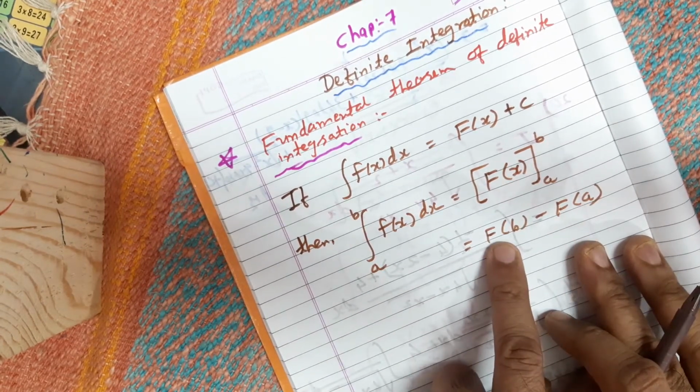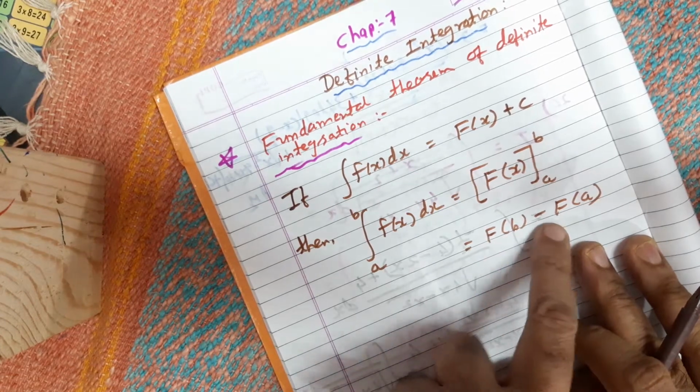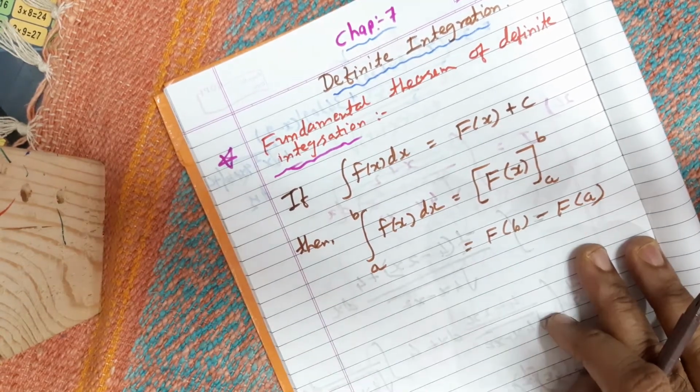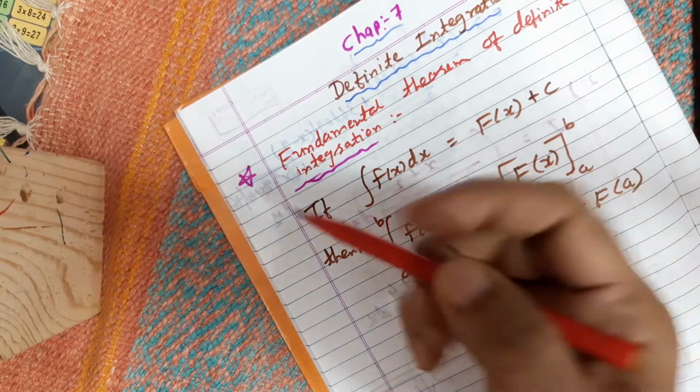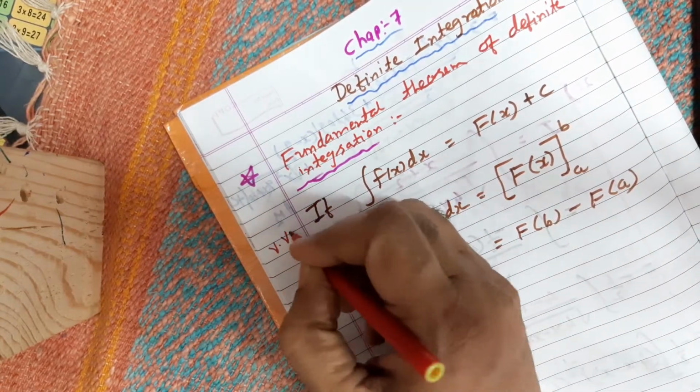So F of upper limit minus F of lower limit. This is very, very important, dear students.